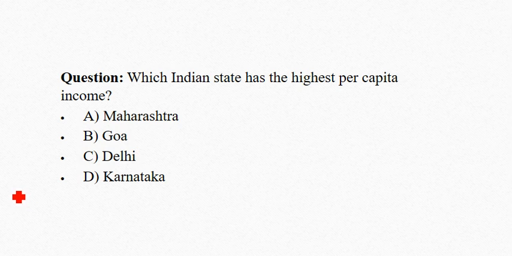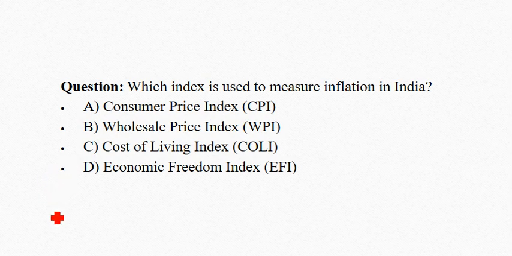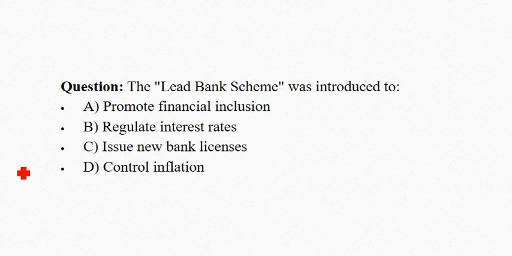Which Indian state has the highest per capita income? Correct answer is option C, Delhi. Which index is used to measure inflation in India? Correct answer is option A, Consumer Price Index. The lead bank scheme was introduced to. Correct answer is option A, promote financial inclusion.